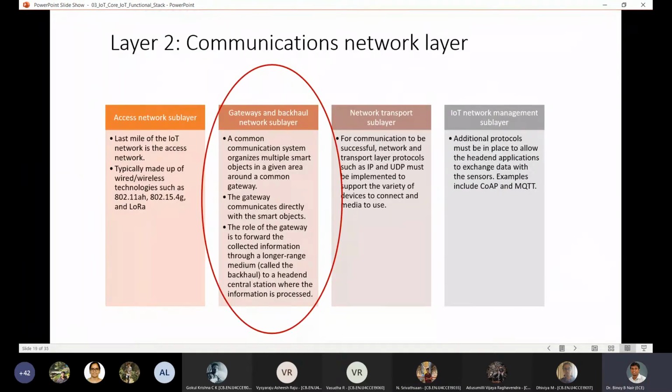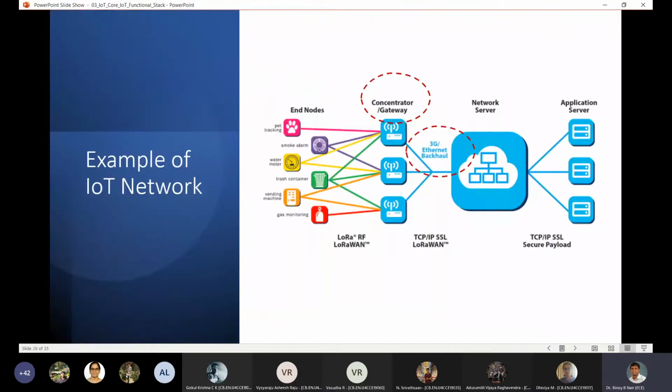The next part of the communication network is the backhaul or the gateway and the backhaul network sublayer. So why is gateway and backhaul needed? So the idea is that you have something like this. The network looks something like this typically. So what I'm showing here is the LoRa network, long range network. But the structure remains the same for almost all the IoT systems.